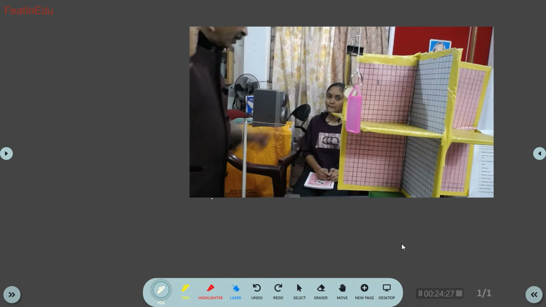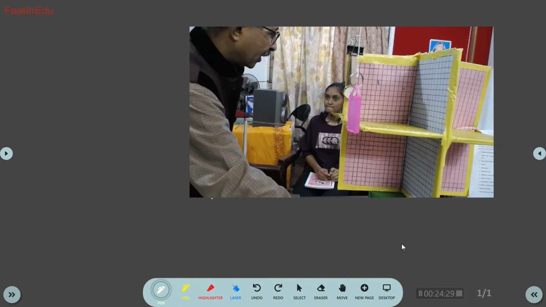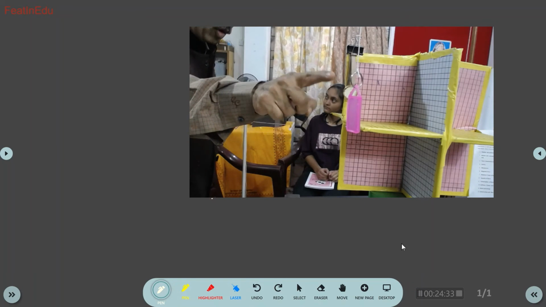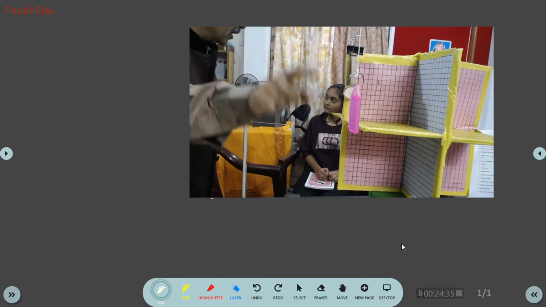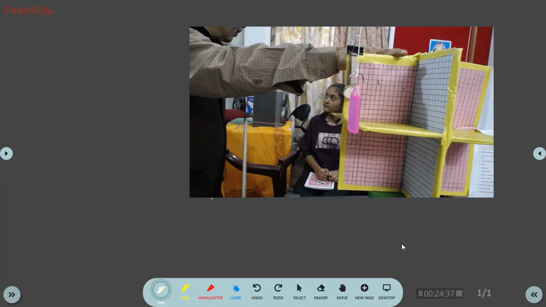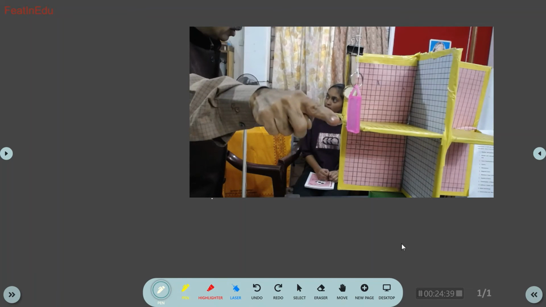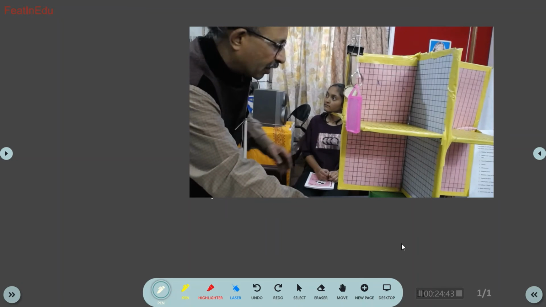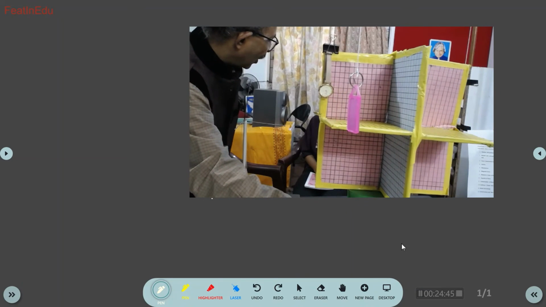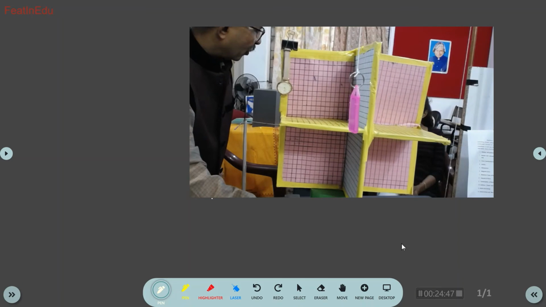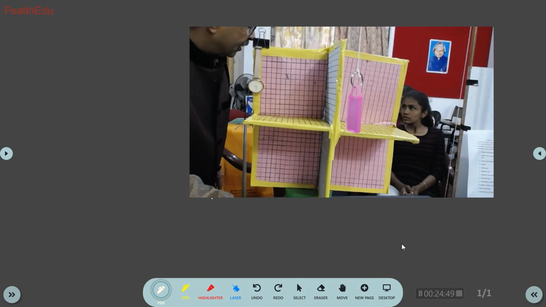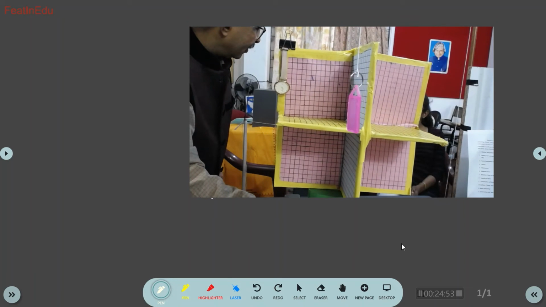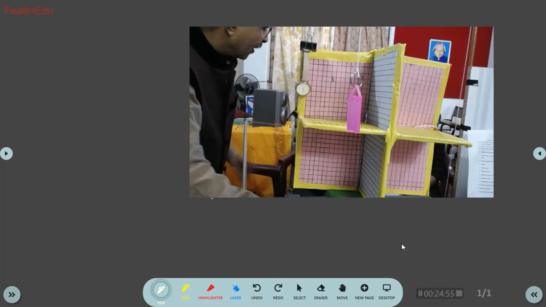Okay, now carefully tell. I am talking about the motion of this object with respect to this reference frame. And this reference frame, now tell me, what about the object? Is it in motion or is it at rest? The object is at rest, but the reference point is changing.